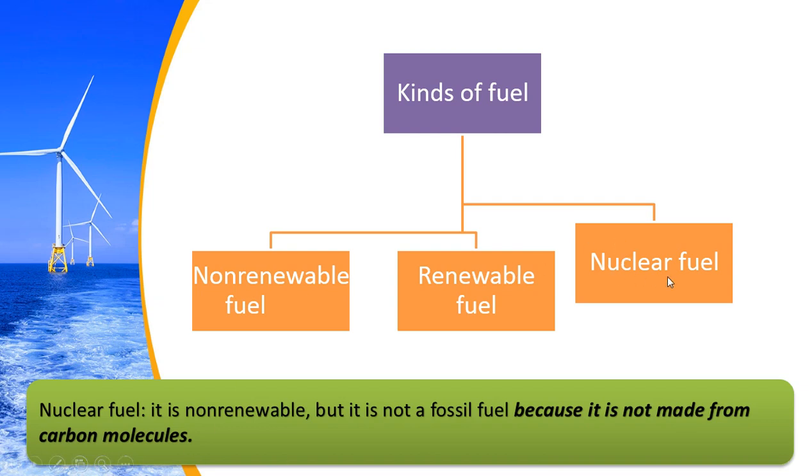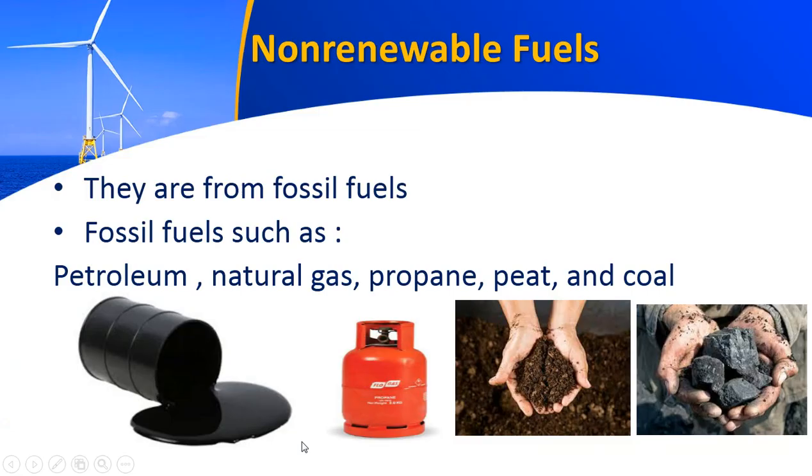Why the nuclear fuel? Yes, it is non-renewable. It means that we cannot renew it again. If it ends, we don't have any more of it. But it's not a fossil fuel like the two kinds, because it's not made from carbon molecules.